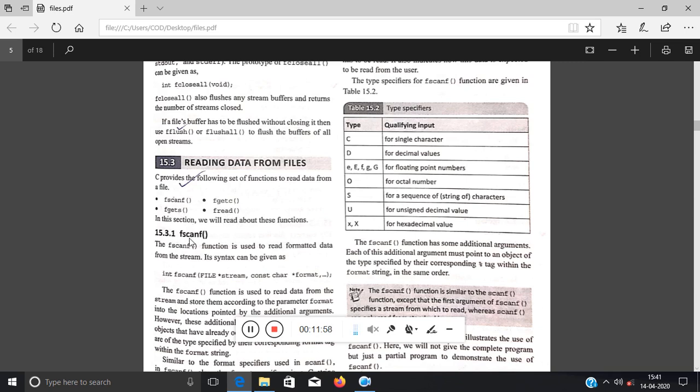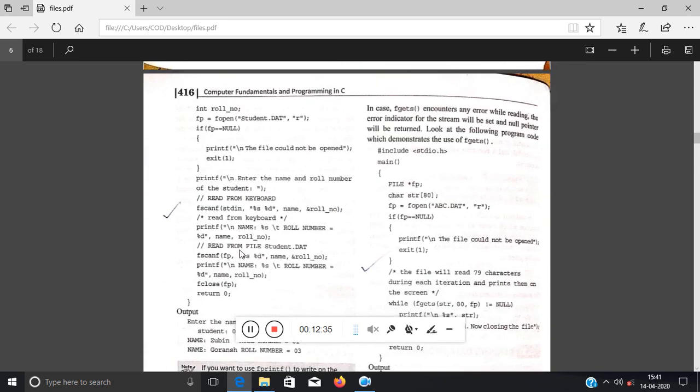First I am doing fscanf. Obviously you can read data from the file by fscanf. Also you can read the data directly from stdin instead of using the scanf function, and you can also print directly onto the screen by fscanf. So fscanf is basically used for three purposes. One, for reading the data from stdin, printing through stdout, as well as you can use it to read data from the files. Okay, so let's see an example over here.